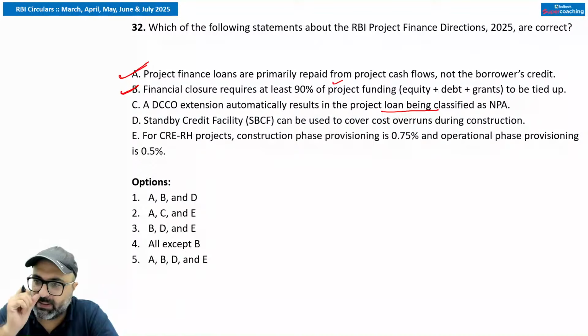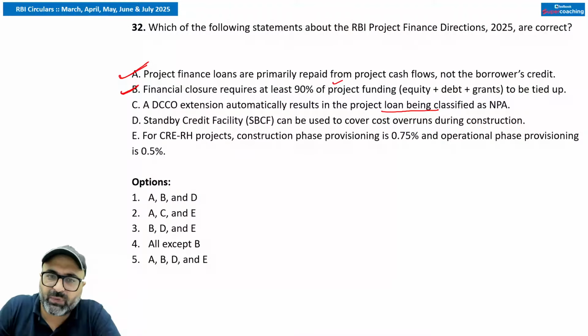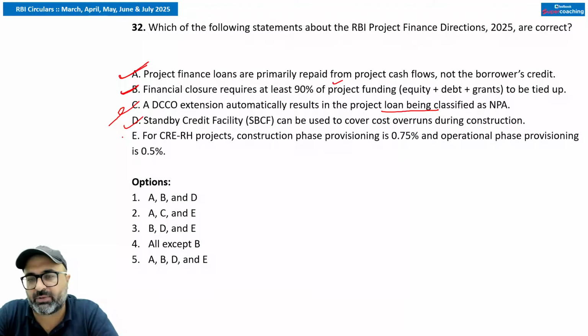Next we have is standby credit facility can be used to cover the cost overrun during the construction. Yes sir, बिल्कुल, अगर आपके cost बढ़ जाती है during the construction, आप इसको use कर सकते हैं. That is also correct, nothing wrong in that. The next point talks about the last point, I guess, that is CRERH projects construction phase provisioning is 7.5%.